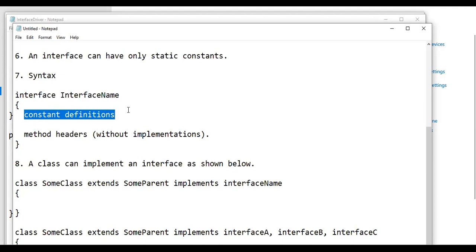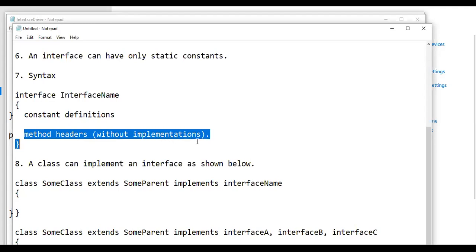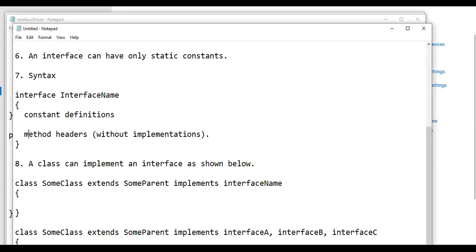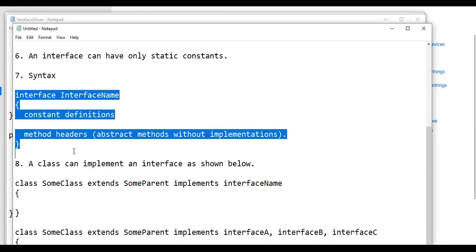You have to declare and initialize the constants, and then provide all the abstract methods. An abstract method will have only method declaration, not a definition. So declare all the abstract methods. This is how we create an interface.